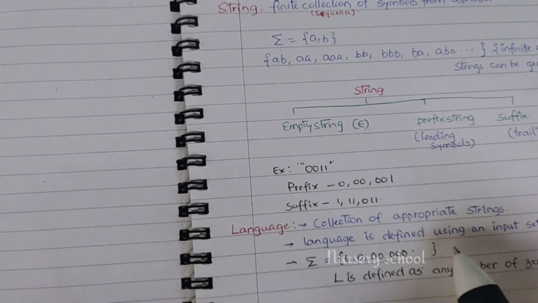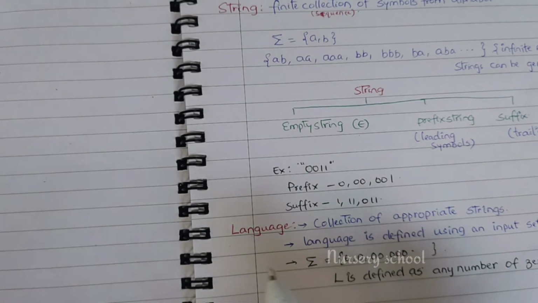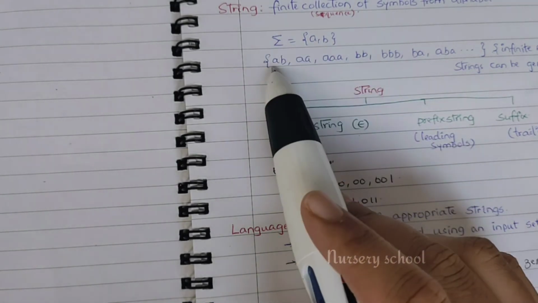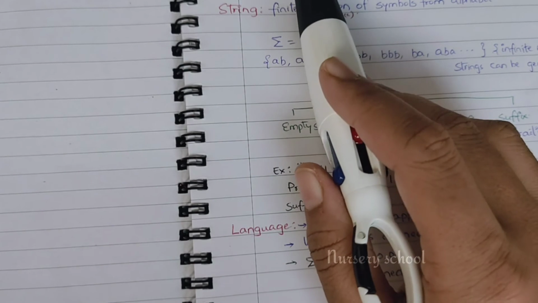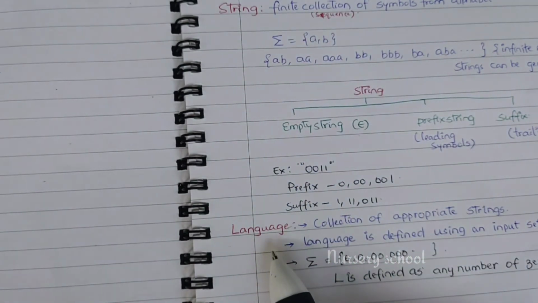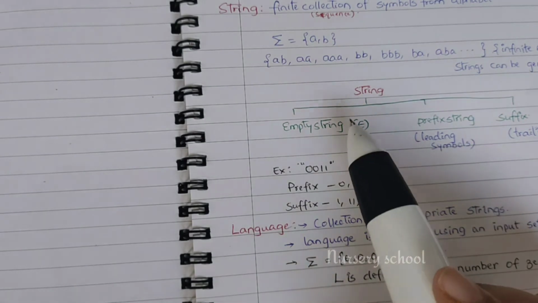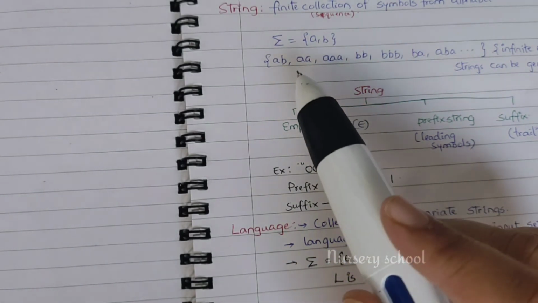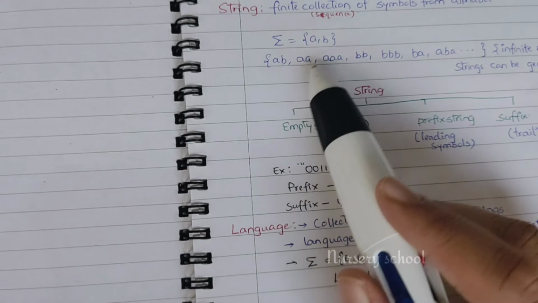A language is defined using an input set. Whatever alphabet set we have, we derive a collection of appropriate strings, and that is called a language. String is a finite sequence of alphabet symbols, and a language is a particular set of strings derived from the input set.